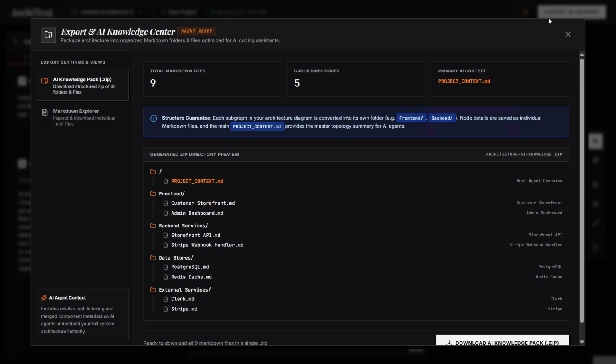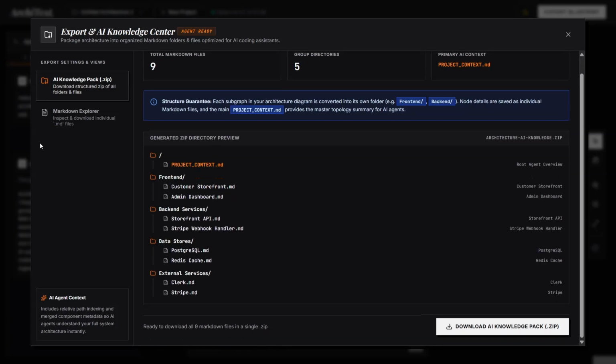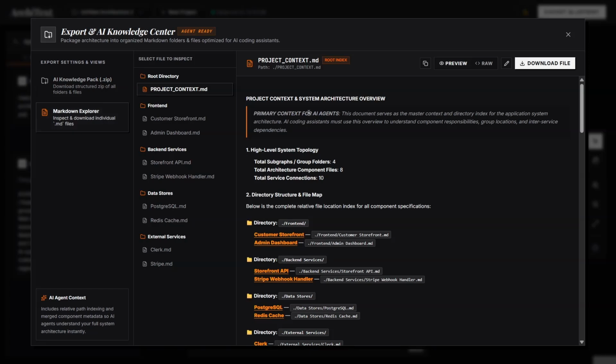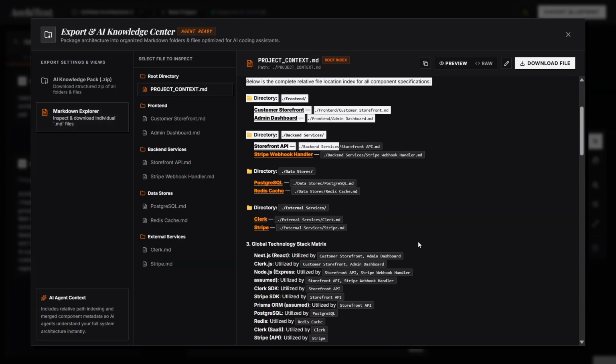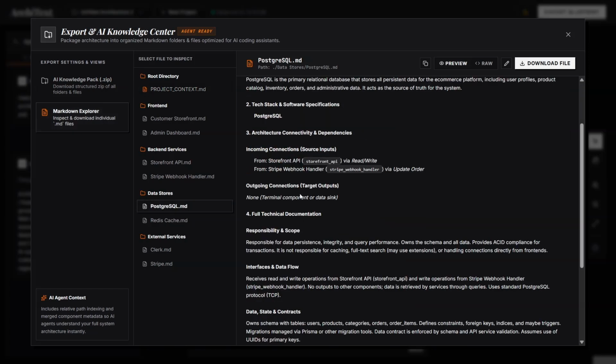Now let me show you the export center. Here you'll find every generated project file organized in a familiar file explorer. You can download the complete project as a zip while preserving its folder structure. The main project context.md file acts as the entry point for AI coding agents, explaining the overall architecture and referencing every other generated document. You can also edit, copy, or download any individual file separately without exporting the entire project.